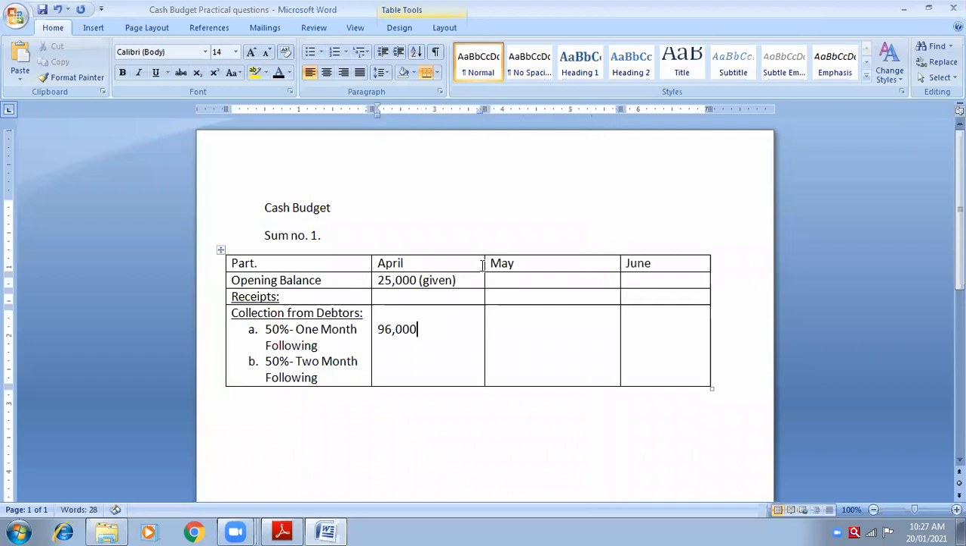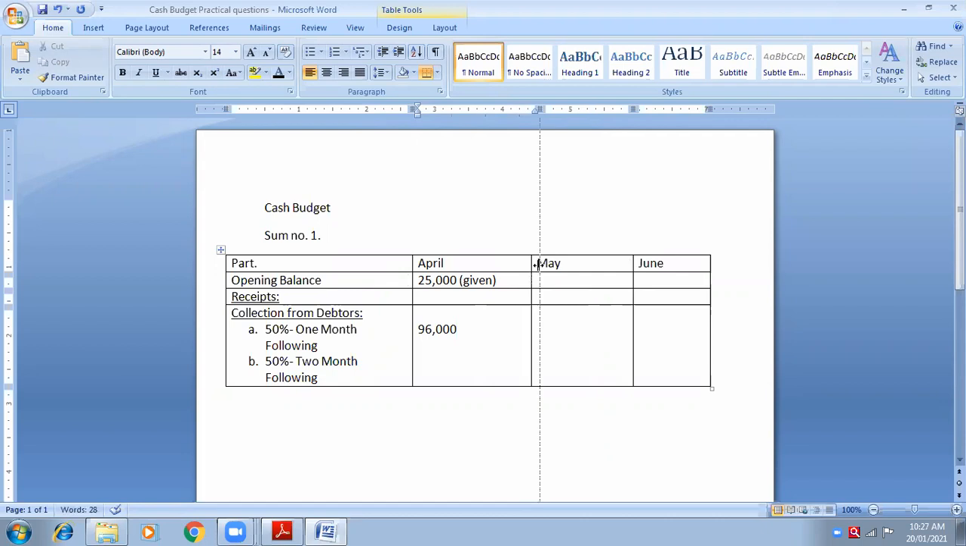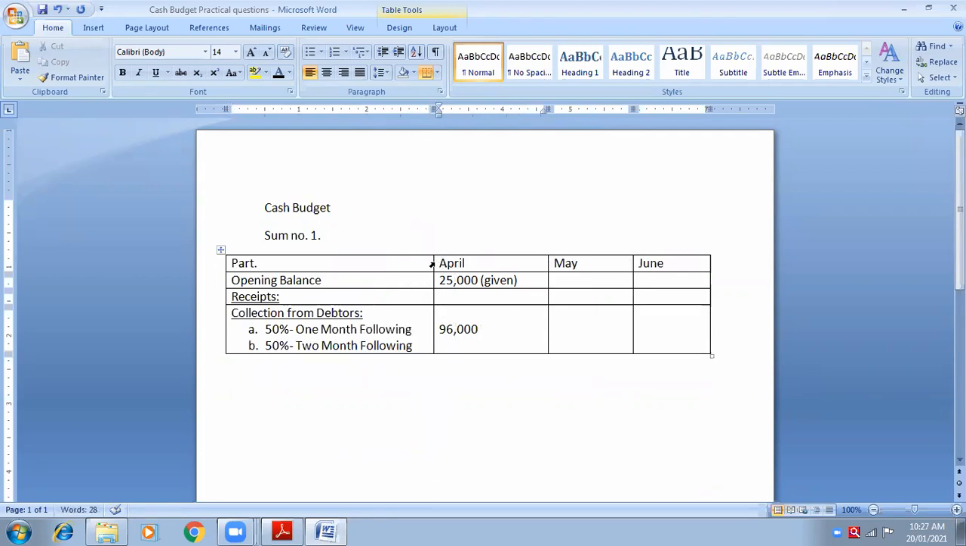Now let us complete this slot first, 1 month following. Don't shift to second month following. First, you have to complete the 1 month following slot. Are you following me? Yes, ma'am. Okay. Just a minute. Let me just make this alignment.